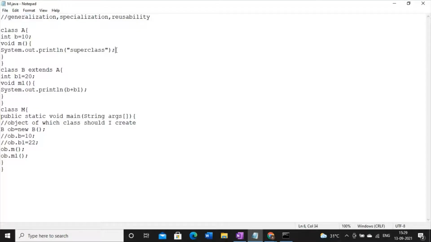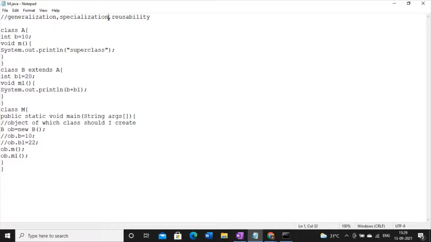Whatever variables and methods we have in the superclass, they can be used by the subclasses. This concept is known as generalization, and generalization creates the concept of reusability. A variable of the superclass can be used twice or thrice depending on the number of subclasses.